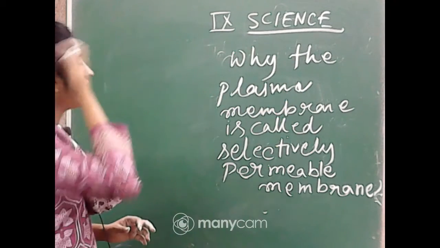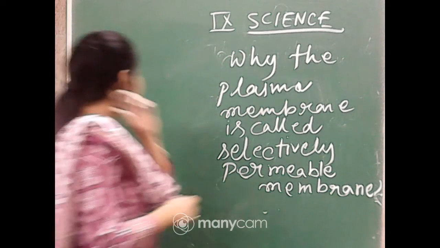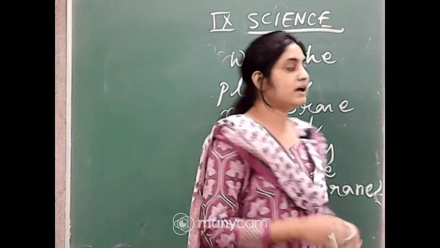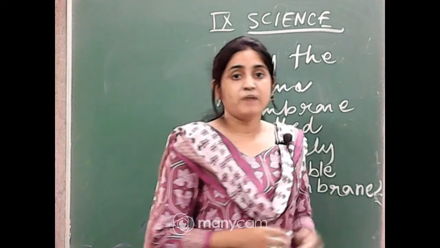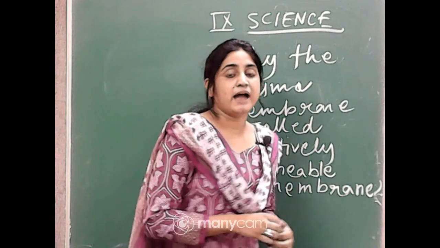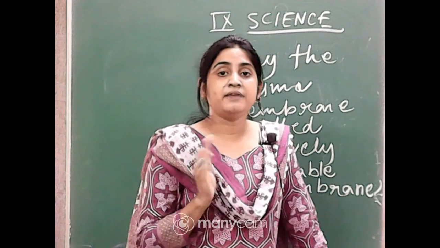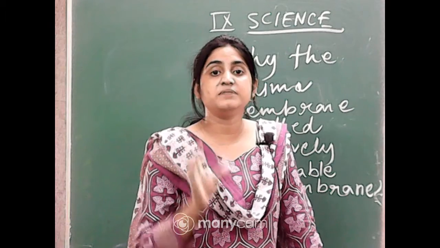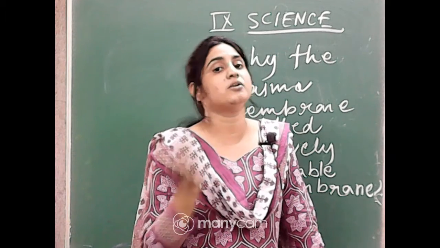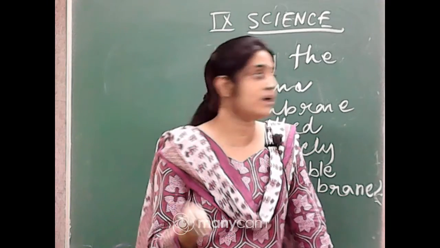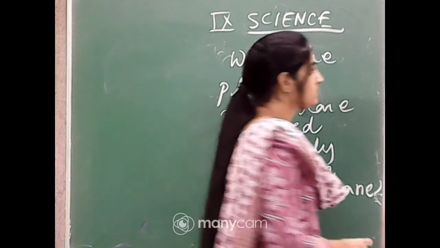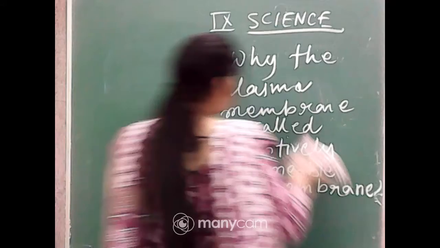Okay, so why is the plasma membrane called a selectively permeable membrane? It performs specific functions and it allows entry and exit of some selective materials inside the cell and outside the cell, and also prevents the entry of some materials, okay. So that's why it is called a selectively permeable membrane.